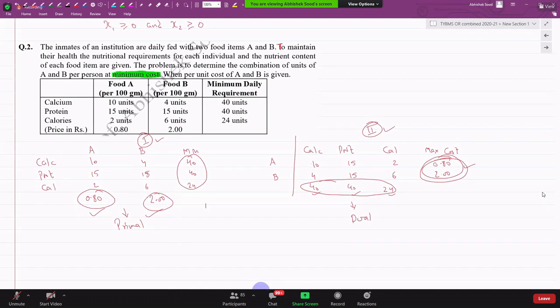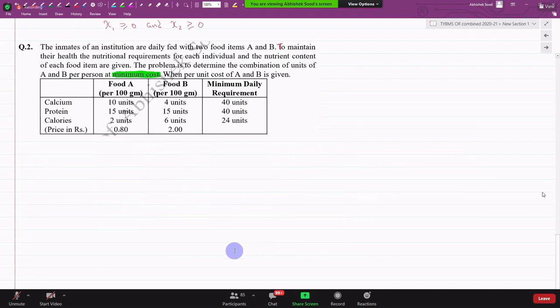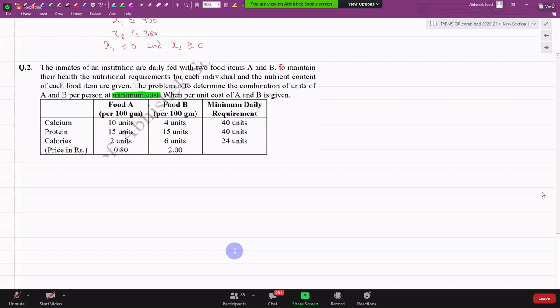Okay, so every sum in LPP can be looked at from two perspectives. Both the perspectives are correct, but opposite of each other. Am I clear with this? Both are correct, na? Mind it, I'm saying again and again, both are correct. Okay, understand and remember this, what we just discussed.